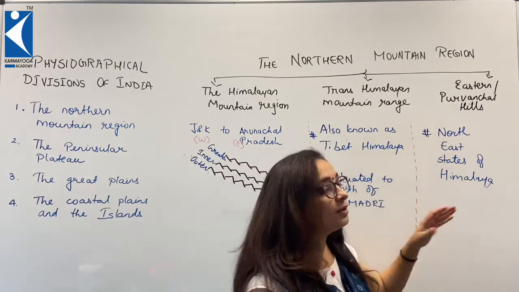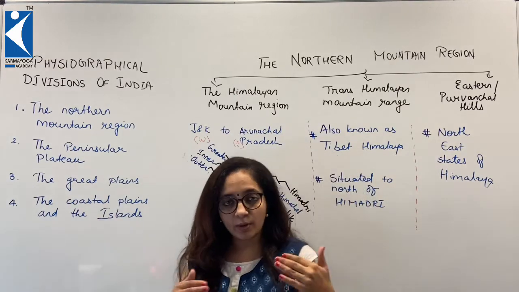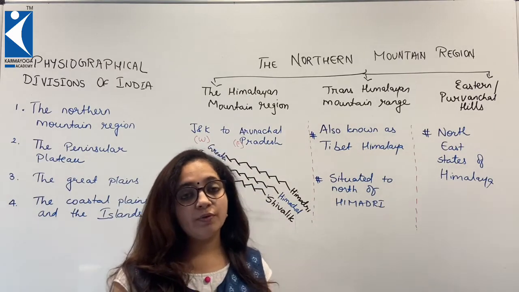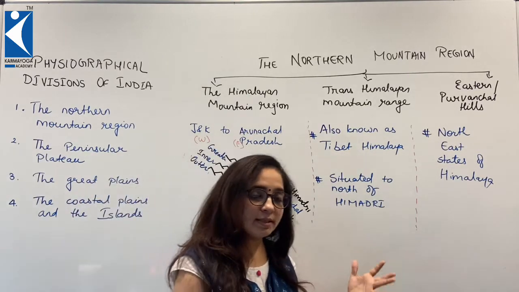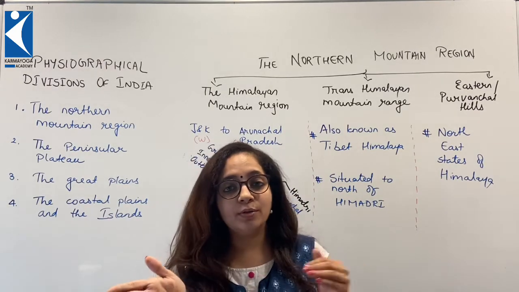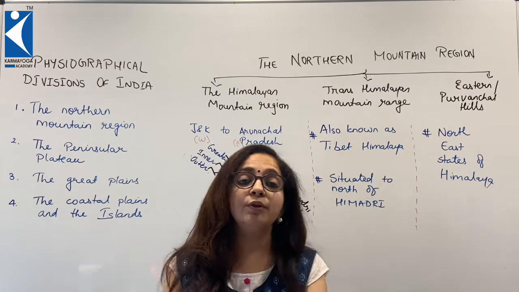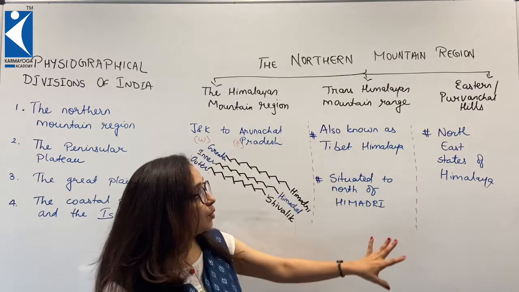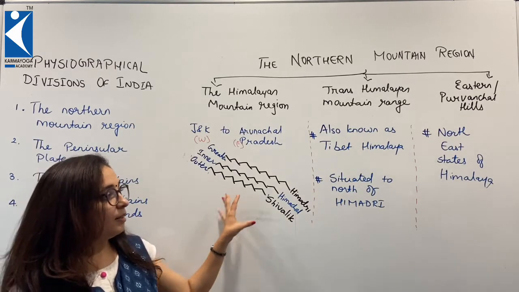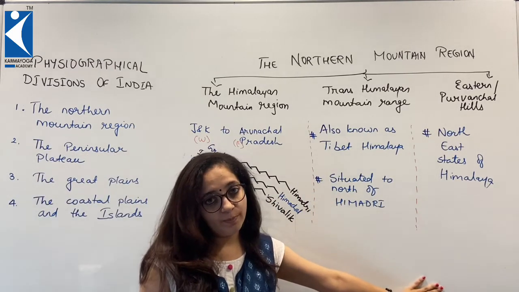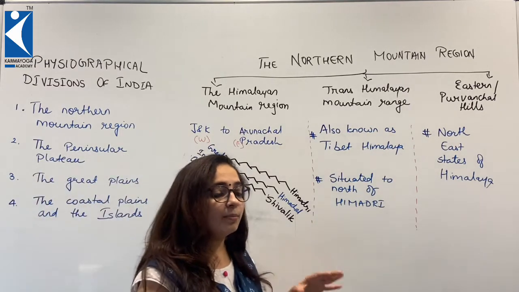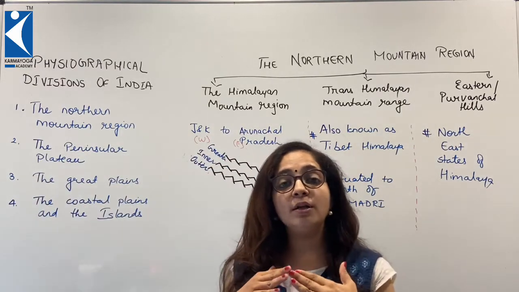And finally, in the northeastern states, whatever Himalaya falls there, we call the Purvanchal hills. We have many hills there, Garo, Khasi, Jaintia hills. There is a part connected with the plateau also. There are hills also, and a beautiful river passing through. So this Purvanchal has its own beauty. This is not the heart of the Himalaya, but these also cannot be ignored. So in all, it's all about the mountainous region that falls in North India.